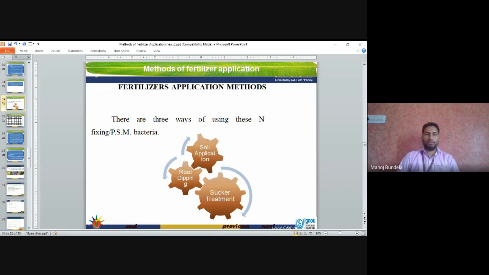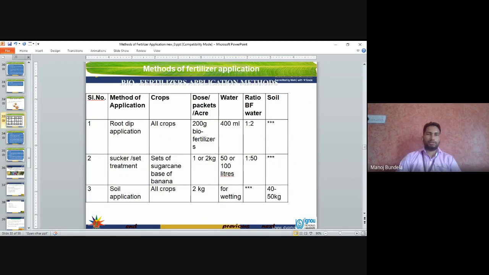Fertilizer application methods: there are three ways for using the nitrogen fixing bacteria and PSMB, phosphate solubilizing microbacteria: soil application, root dipping, or sucker treatment. So three methods we can use. Either we can go for soil application, root dipping, or treatment with the suckers.